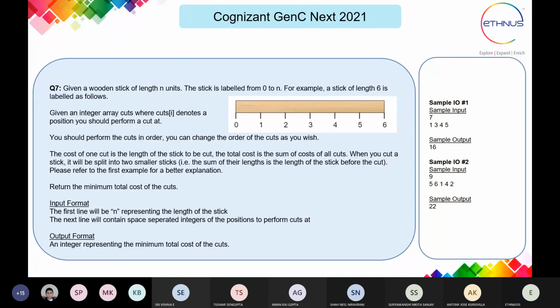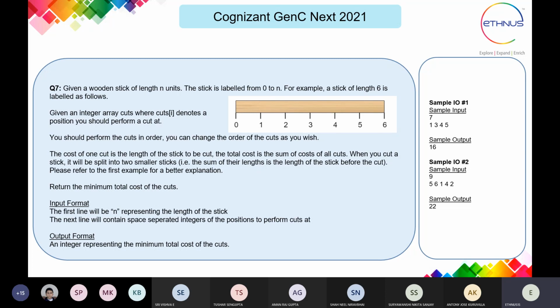Okay. Now the next question we have is: given a wooden stick of length n units, the stick is labeled from 0 to n. For example, a stick of length 6 is labeled as follows. Given an integer array cuts, where cuts[i] denotes a position you should perform a cut at.